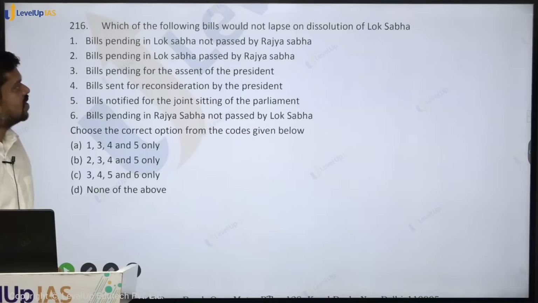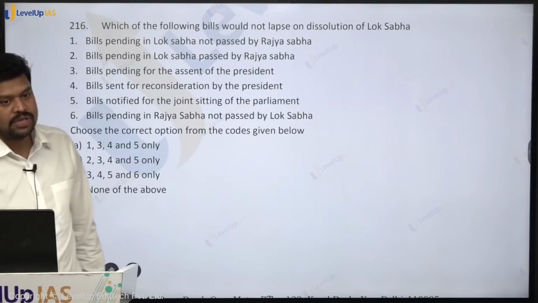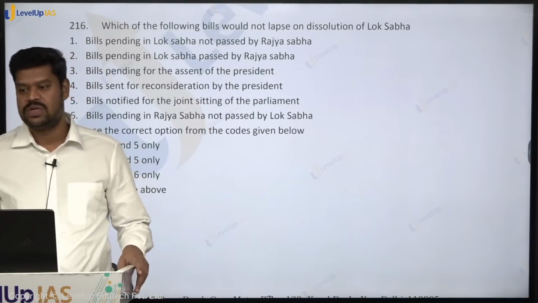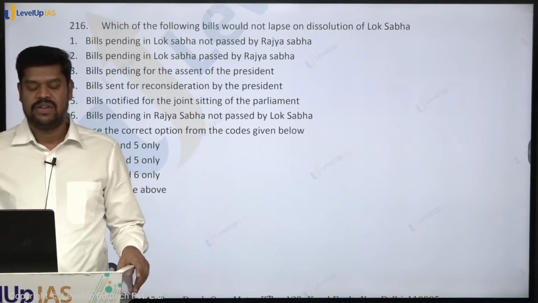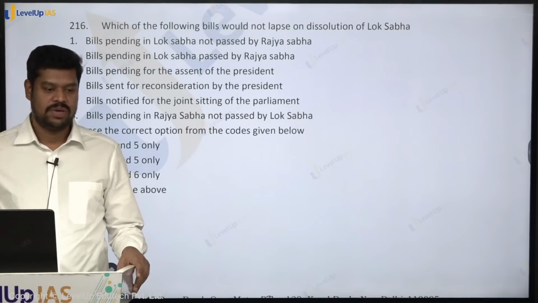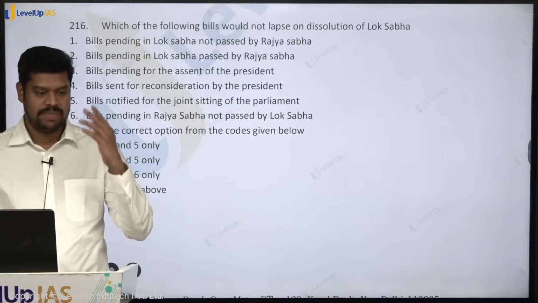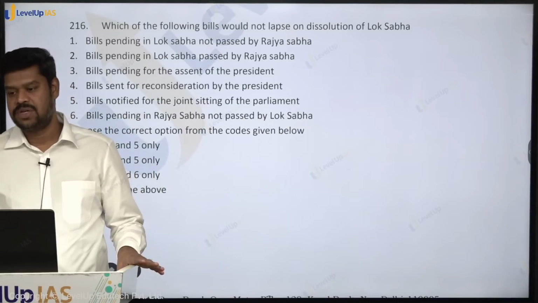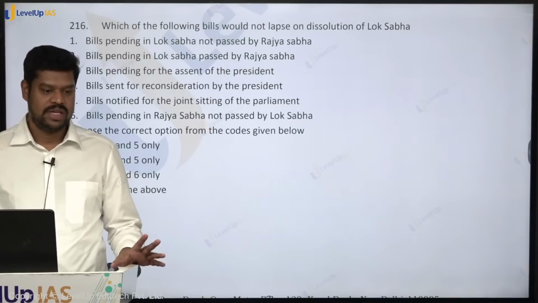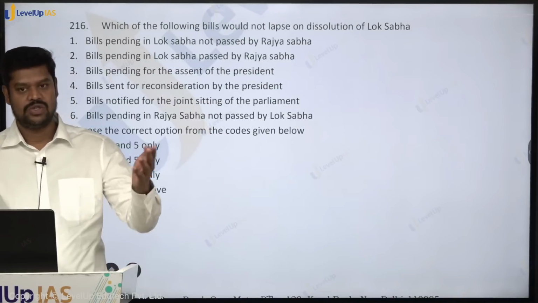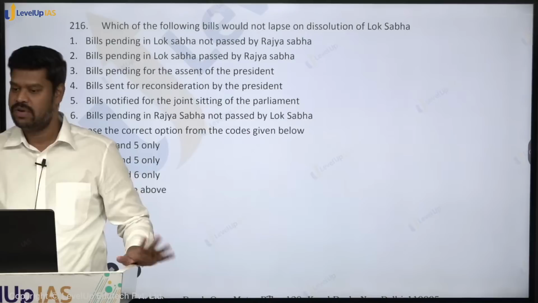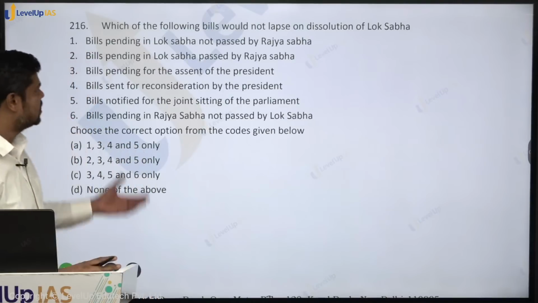Okay, so come here. Which of the following bills would not lapse on dissolution of Lok Sabha? What is the general rule that should come to your mind? That if any bill has got any relation to Lok Sabha, on dissolution of Lok Sabha, the bill will lapse. But what is the exception? If the president is involved, then the bill will not lapse. Or if the bill has no relation to Lok Sabha yet, then also the bill will not lapse. Is that clear? So with that, let us try to see.